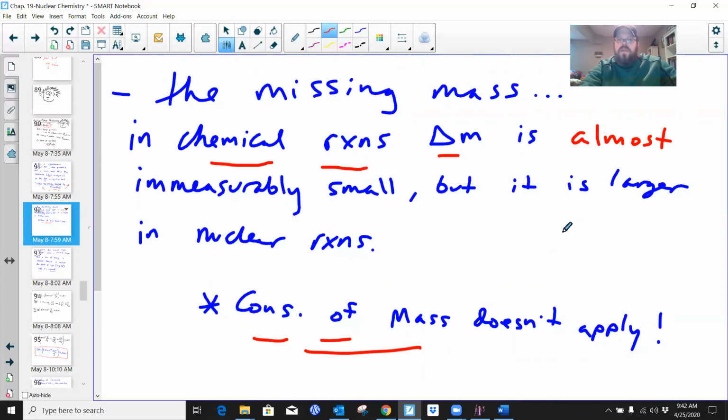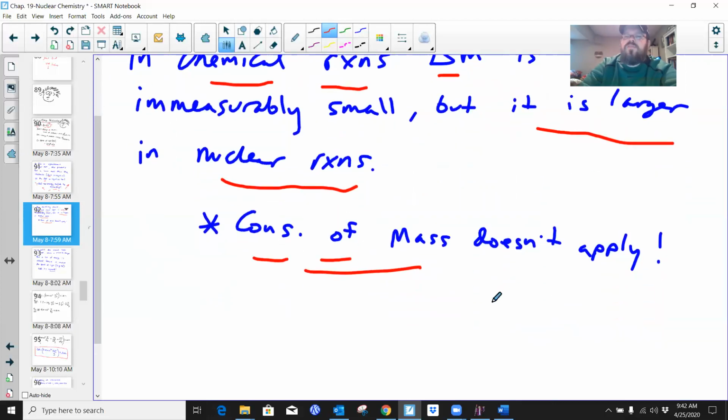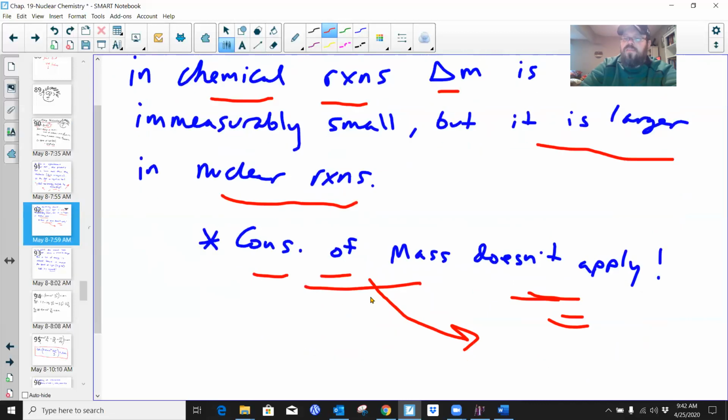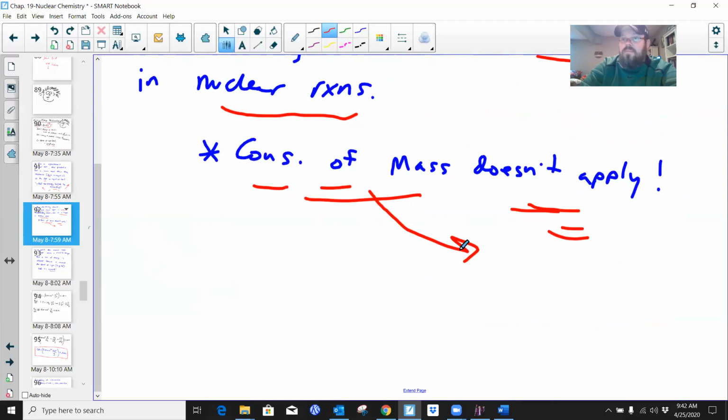But in nuclear reactions, it is larger, and it's still small. Don't get me wrong, but it's large enough now that we have to make some statements that the law of conservation of mass doesn't necessarily totally truly apply. And this is the premise behind what Einstein does in creating this relationship between matter and energy. He understands that this matter that's seemingly disappearing in these reactions is actually converting into energy.